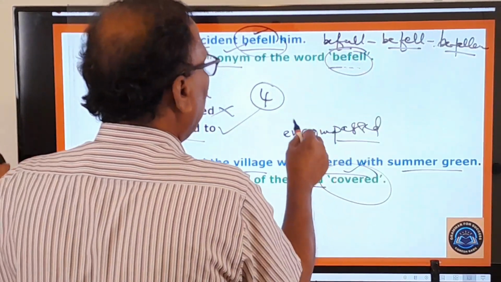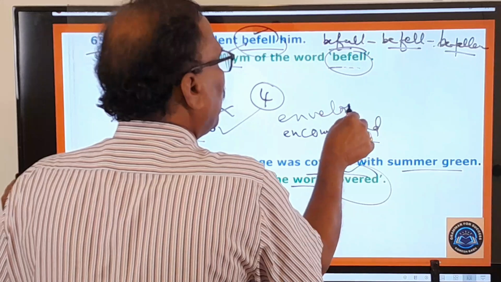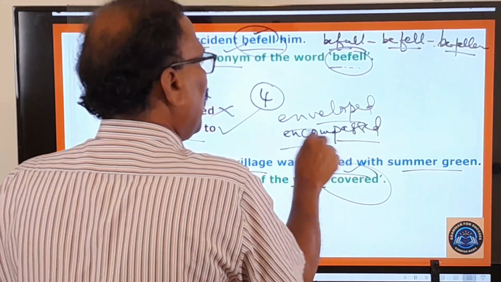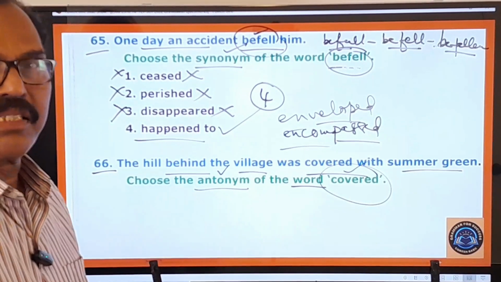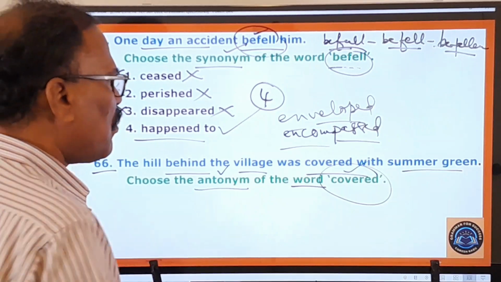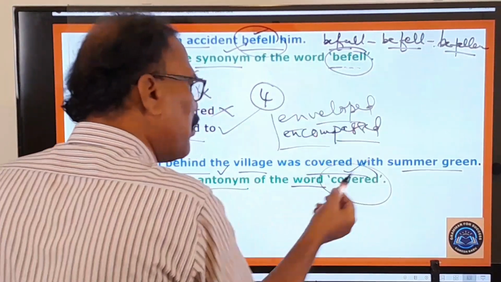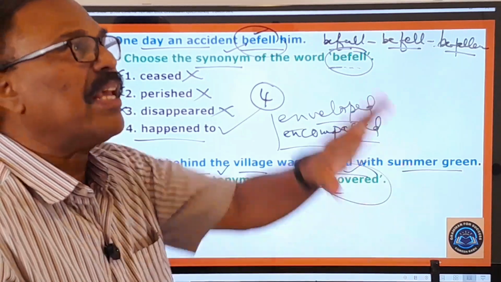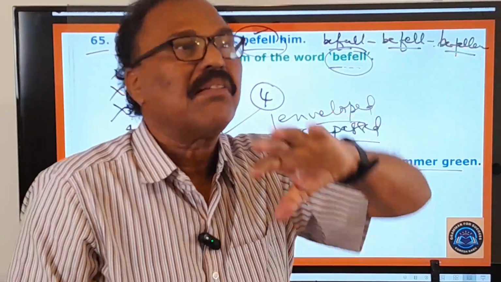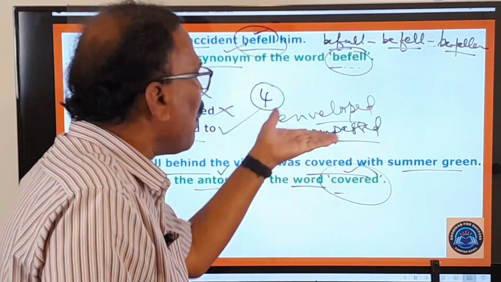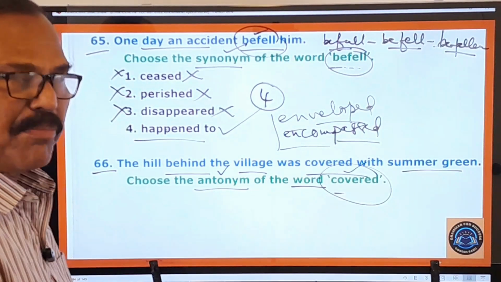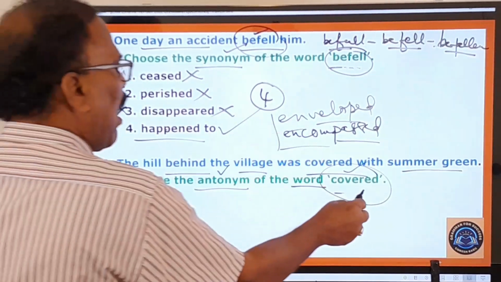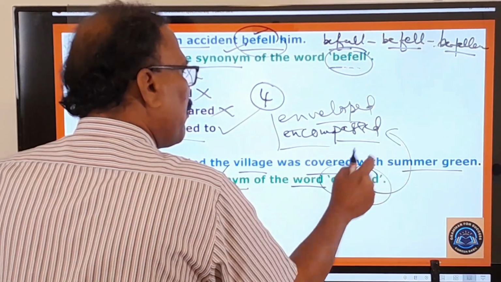Enveloped, encompassed, blanketed, covered. There are so many meanings. So covered means chuttabadi unduta. So this area is covered with the trees. This area is covered with the mountains. Covered means encompassed or enveloped or something like that. So that is the synonym of this word, the meaning of this word.